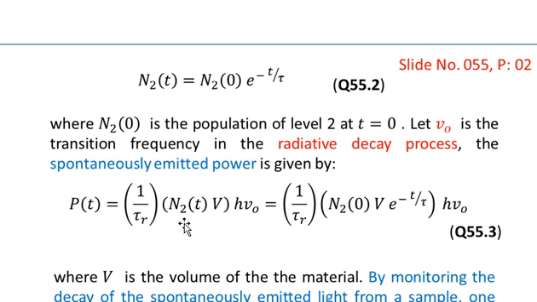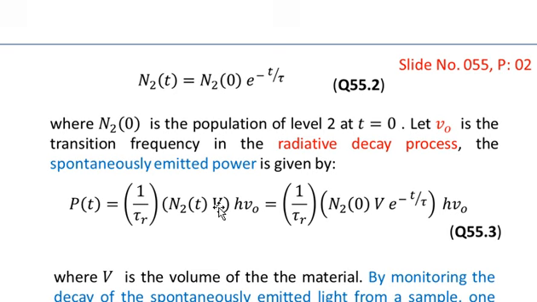If you consider this formula, N2 of t is the population at level 2 per unit volume. We multiply it by the total volume so that it becomes the total number of species present in level 2. And h nu naught is the energy of each photon.